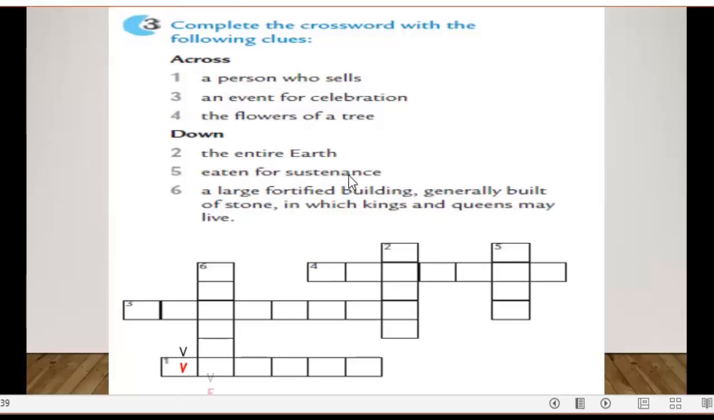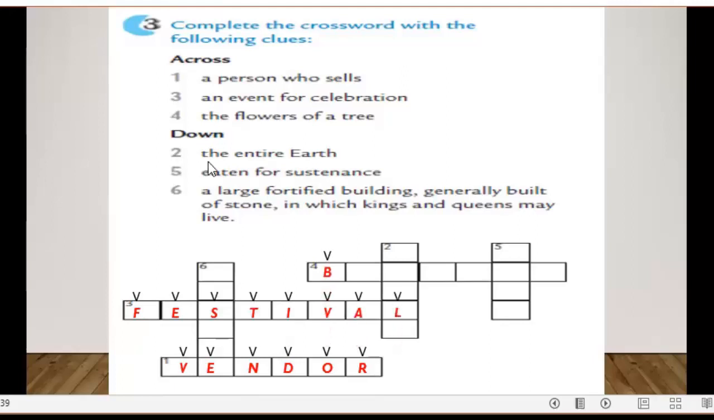Number 1, it's a vendor. Number 3, an event or celebration. It starts with F, festival. Okay, it's a festival.